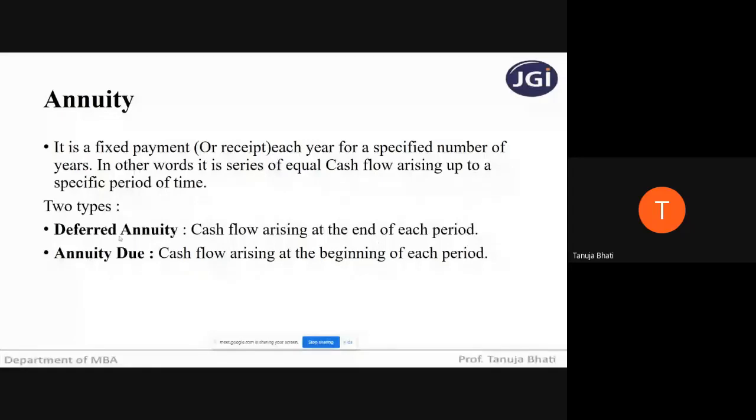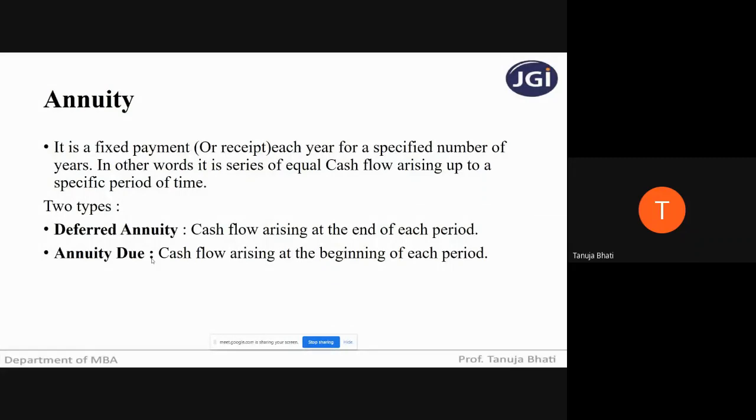What is annuity due? If I'm receiving the cash flow at the beginning of each period, we give it the name annuity due. Suppose I have to make a payment or receive a payment on the first of every month, or at the beginning of the year, or at the beginning of the quarter, then I will name it annuity due. So in simple words, this entire slide means annuity is nothing but a series of equal payments.